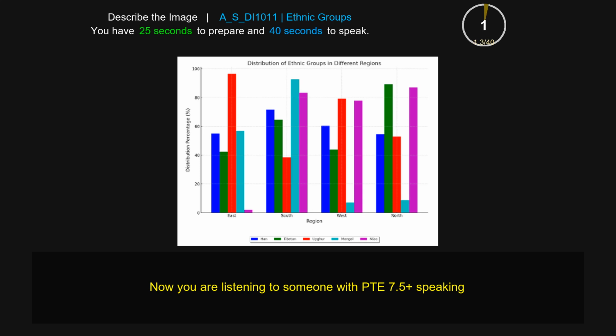This bar graph presents information about distribution of ethnic groups in different regions. It is divided into two categories: distribution percentage from 0 to 100 and region east to north. There are also categories such as Han, Tibetan, Uyghur, Mongol, and Miao. In the category of Tibetan, the highest value belongs to north, followed by south and west, while the lowest value belongs to east. This is overall about distribution of ethnic groups in different regions.